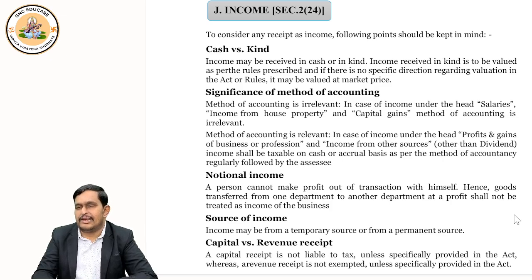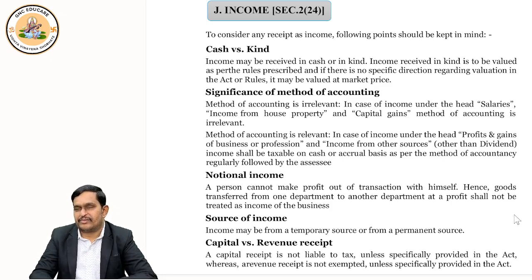So notional income is not an income under income tax. Of course, there are some exceptions. I'll tell you when that respective chapter comes. But in income tax, notional income is not an income. Okay? This general rule we'll remember here. Exception I'll teach in the house property chapter. Okay? Let's continue with the fourth one.